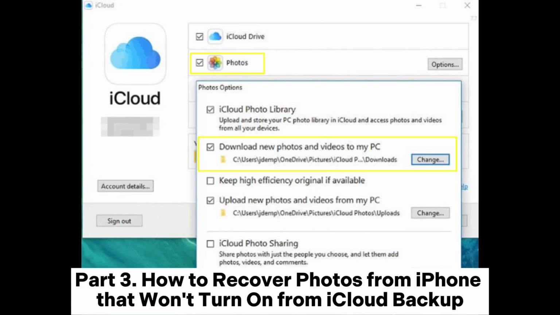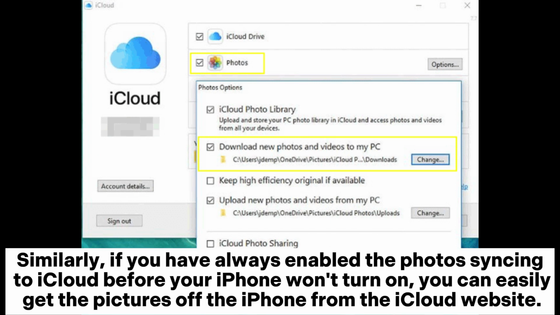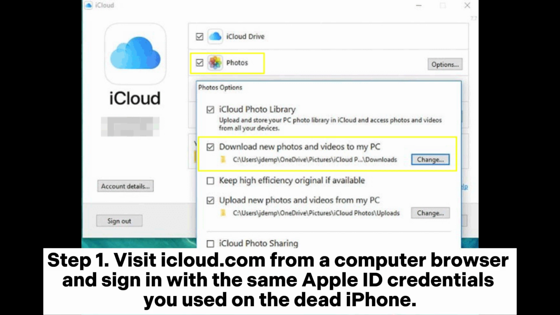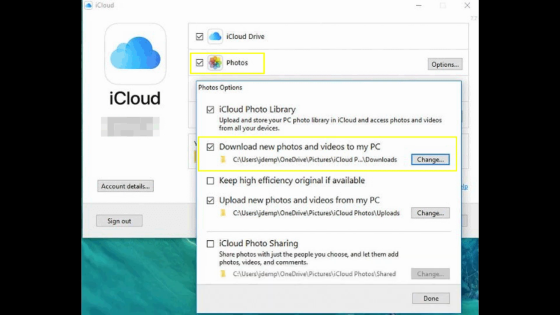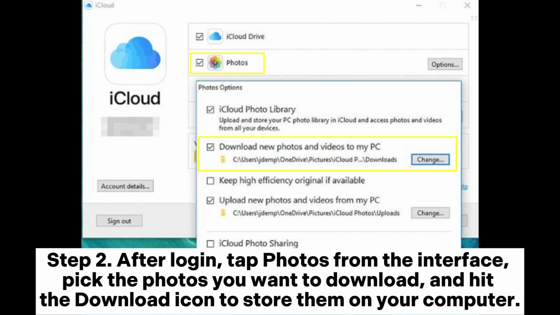Part 3. How to recover photos from iPhone that won't turn on from iCloud backup. Similarly, if you have always enabled the photo syncing to iCloud before your iPhone won't turn on, you can easily get the pictures off the iPhone from the iCloud website. Step 1. Visit iCloud.com from a computer browser and sign in with the same Apple ID credentials you used on the dead iPhone. Step 2. After login, tap Photos from the interface, pick the photos you want to download, and hit the download icon to store them on your computer.